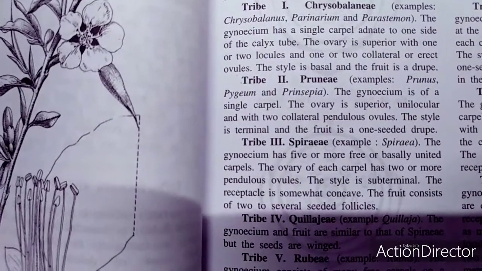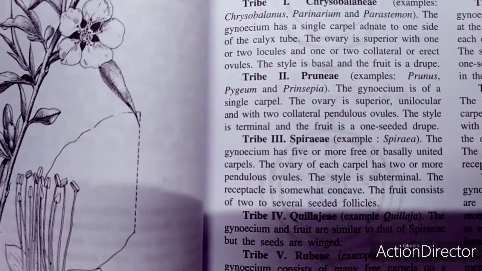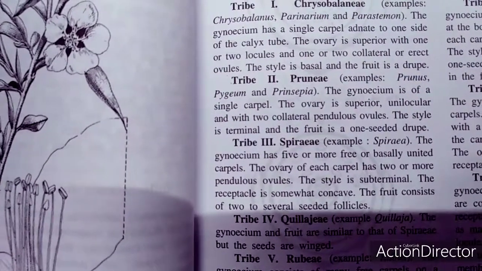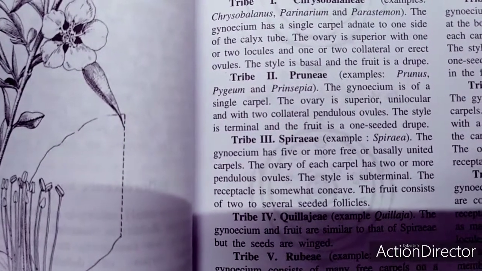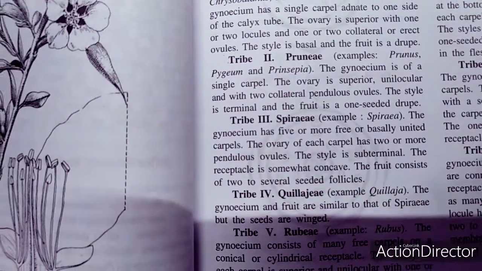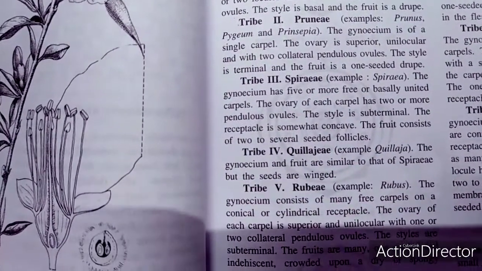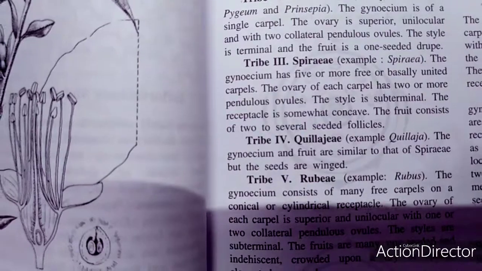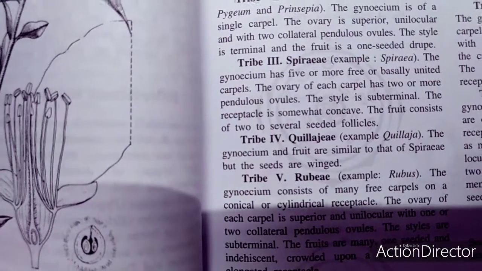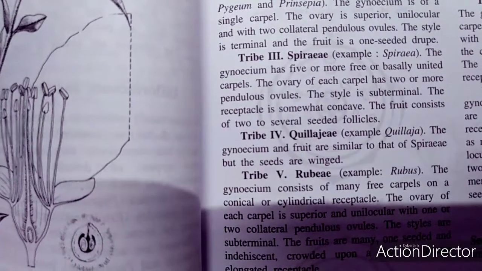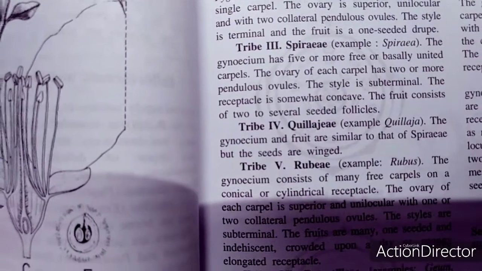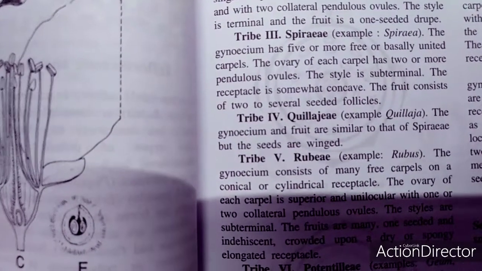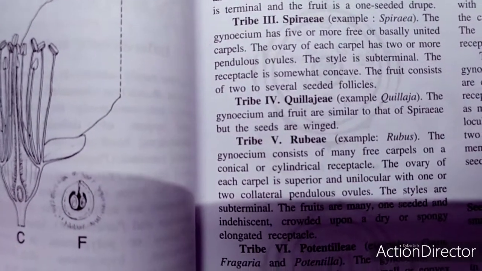The third tribe is called the Spiraeeae, and the best example is Spiraea. In this case, the gynoecium has 5 or more free or basally united carpels. The fourth tribe is called the Quillajeae, and the best example is Quillaja. The gynoecium and fruit are similar to those of the Spiraeeae, but the seeds are winged in this case.